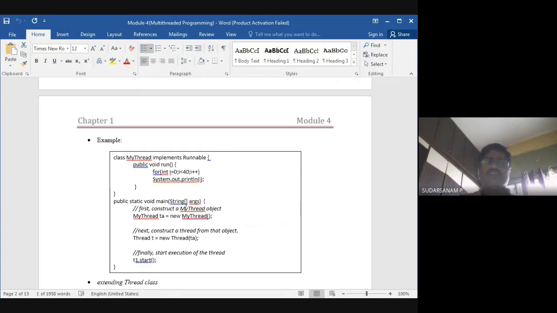Now creating the object is nothing but whatever class you have mentioned here. So MyThread TA, the object name, is equal to new MyThread, that is the class name. Once you do this, you have to initialize the thread. Thread t = new Thread(TA). Next is T1.start. So the execution will be starting from here.